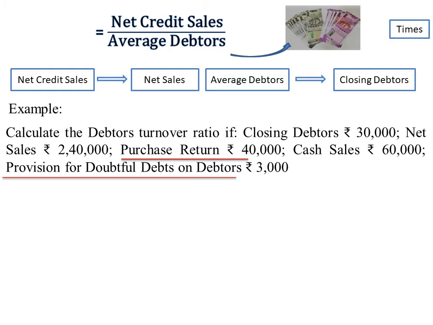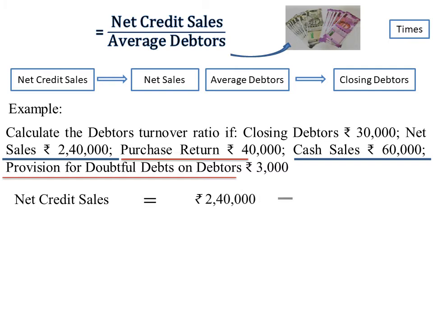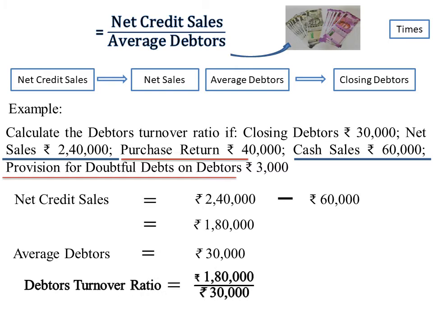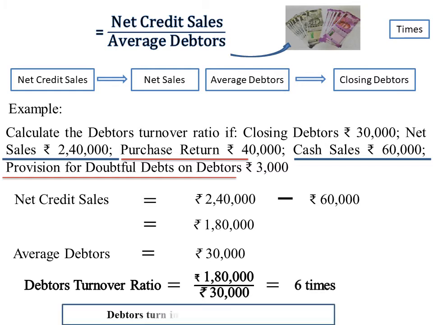And in this question that can be done with the help of net sales and cash sales. Therefore, net credit sales are rupees 2,40,000 minus rupees 60,000, that is rupees 1,80,000, and average debtors are closing debtors, as data about opening debtors is not available. Therefore, average debtors are rupees 30,000. So, debtors turnover ratio is equal to rupees 1,80,000 divided by rupees 30,000. This comes to 6 times. This means debtors get converted into cash 6 times in a year.